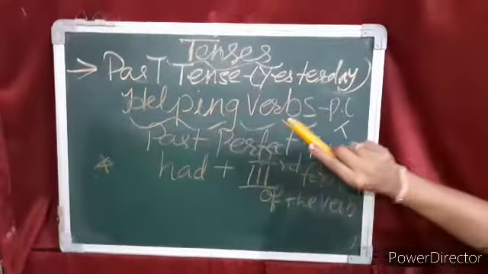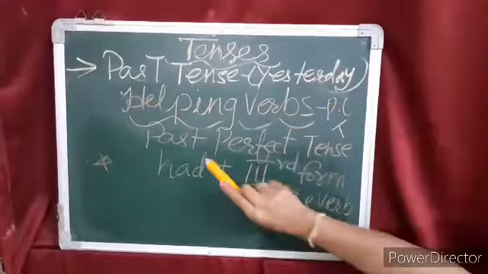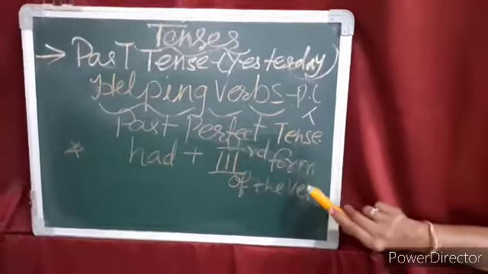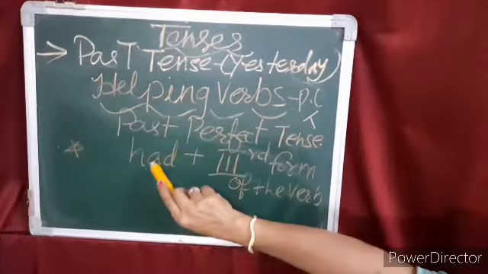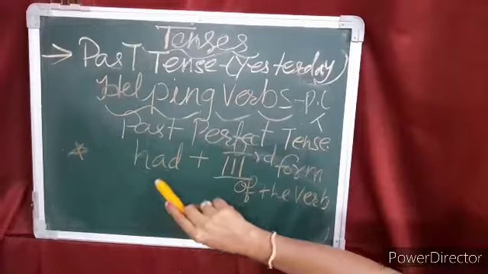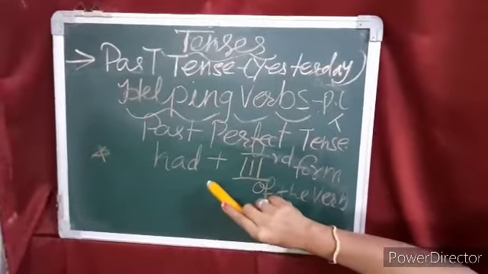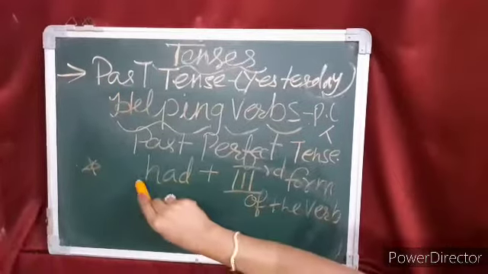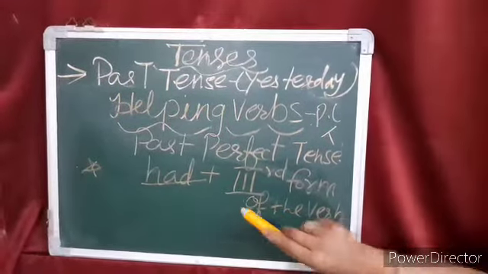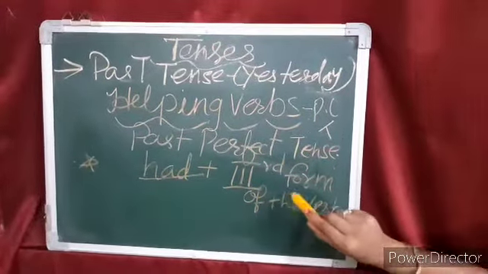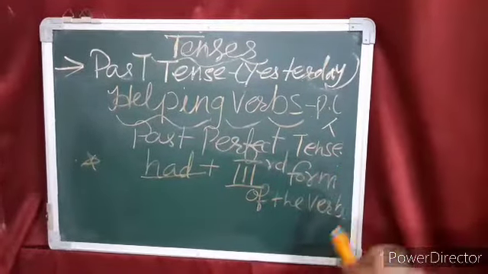Now, let us talk about the helping verbs of past perfect tense. So, in past perfect tense, we use had plus third form of the verb. So, whether your subject is I, we, you, they, or any plural, or he, she, it, or any singular, we will use had, and with the had, we will use third form of the verb. And this is also known as past participle.